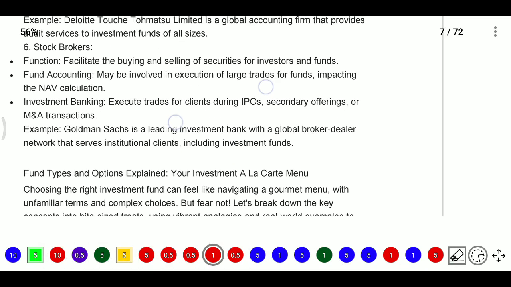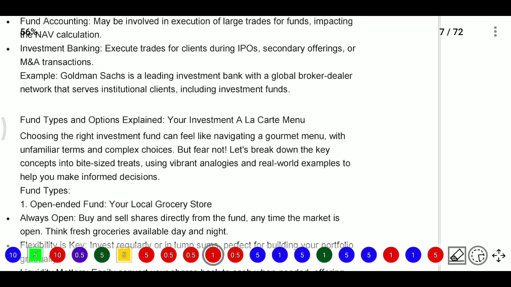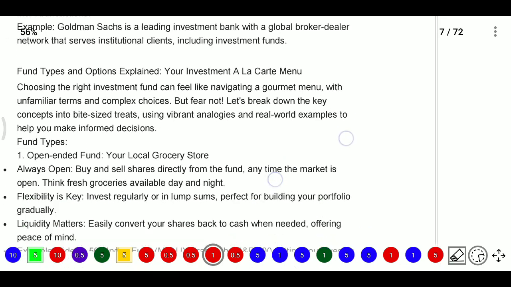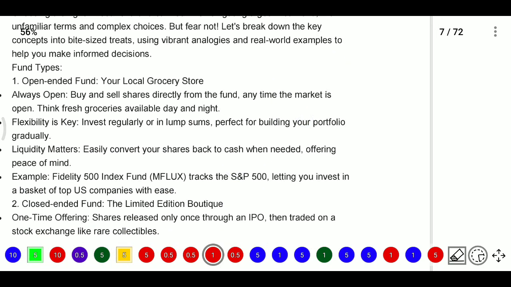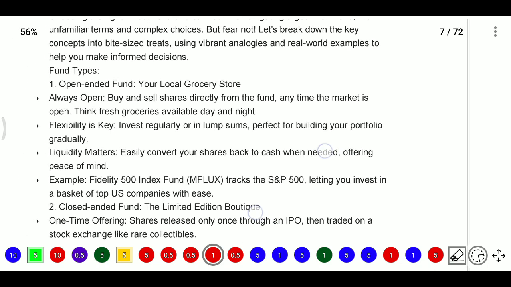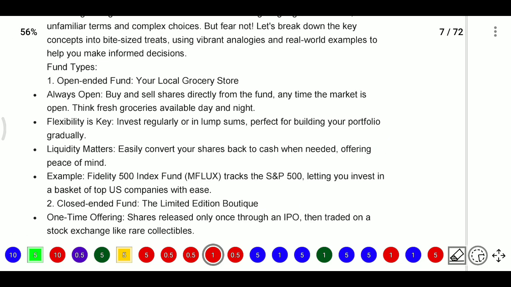And there are some fund types and options you need to know about. The fund types are open-ended funds and close-ended funds. First of all, what do open-ended funds mean? Open-ended funds are always open: you can buy and sell shares directly from the fund anytime. This is an open market.